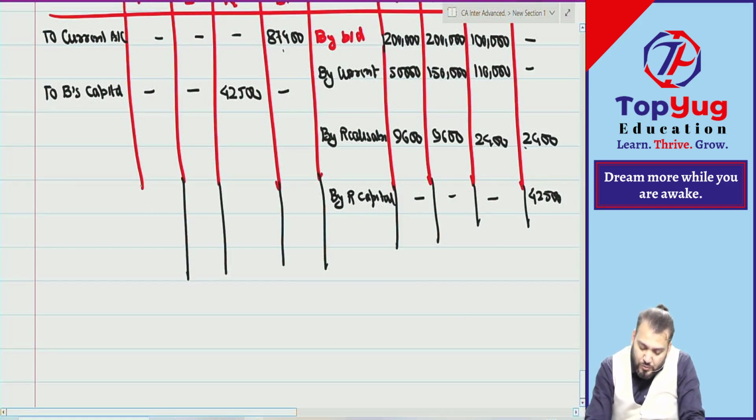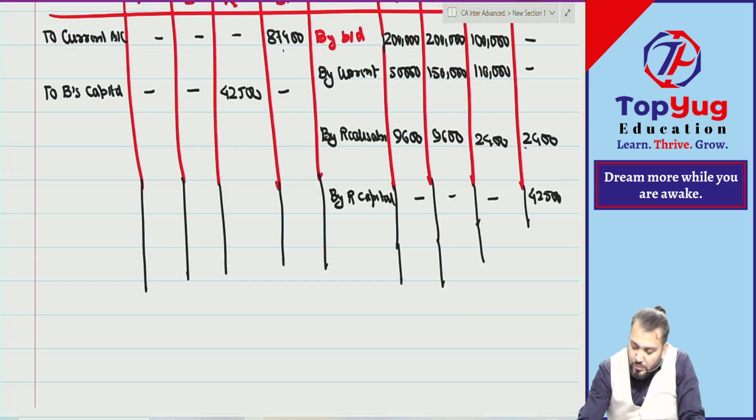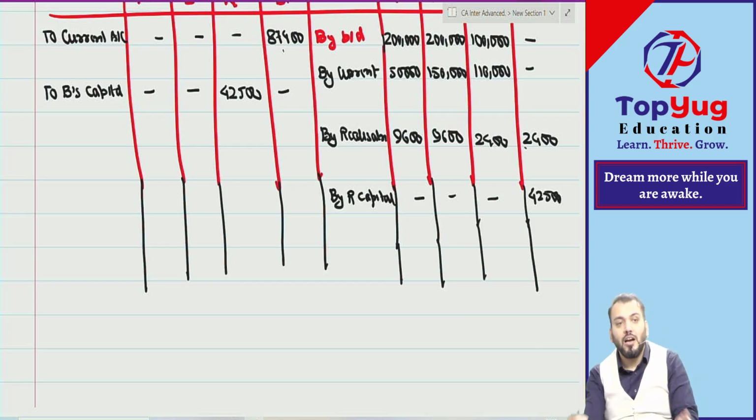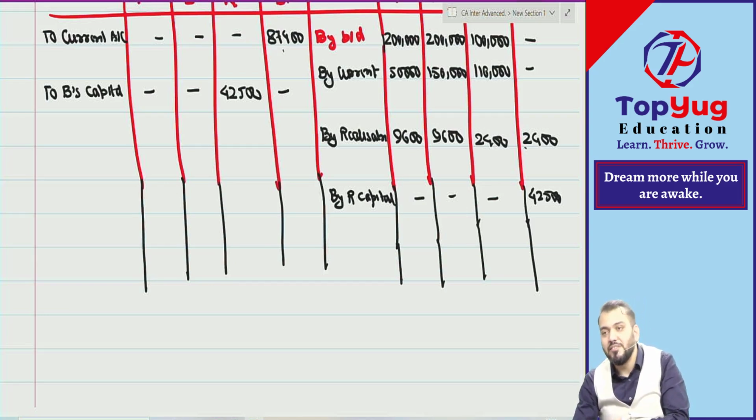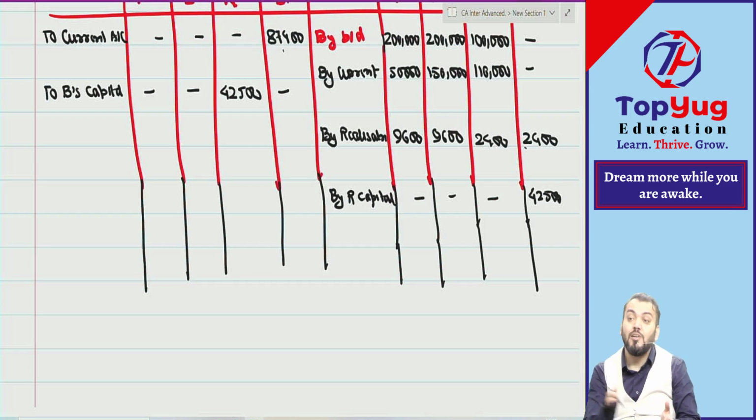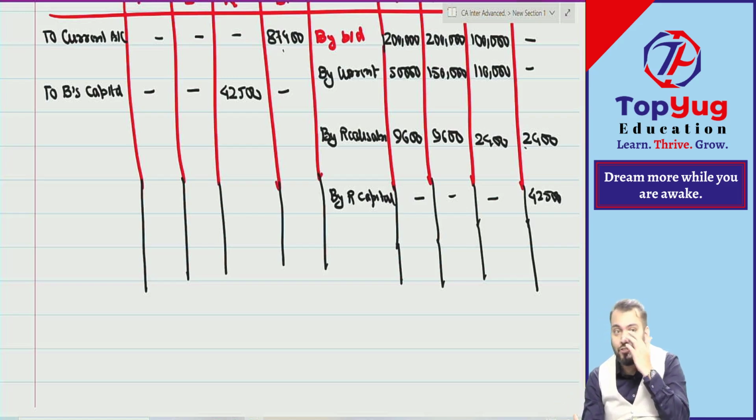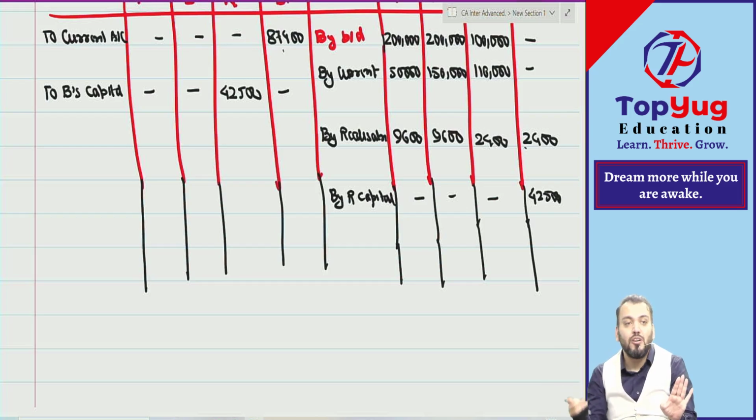What is your insolvency loss? Now we will apply which rule? Garner versus Murray. First, rule number 1: who will bring cash, and how much? A solvent partner will bring cash equal to their share of realization loss. Is there any realization loss? No, so they will not bring any cash. Just find out whether it is realization profit or realization loss. In case of realization profit, a solvent partner is not required to bring any cash. So rule number 1 is not applicable.